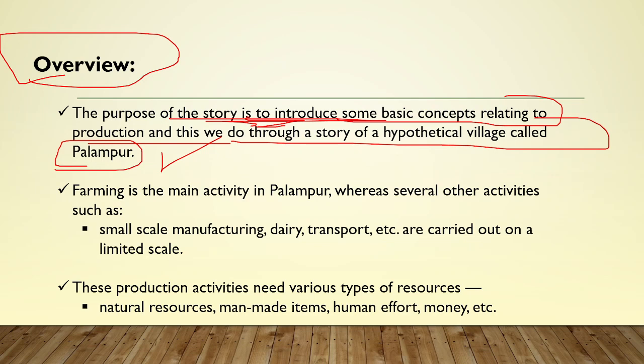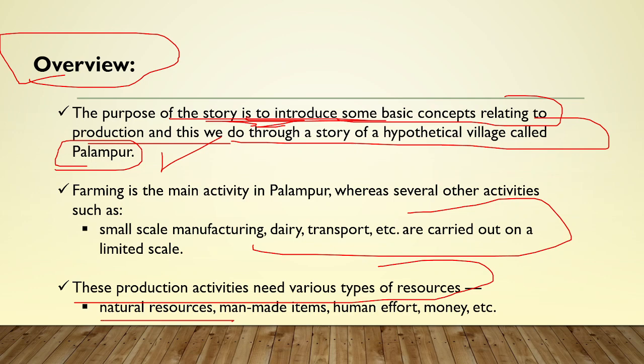And apart from it, we also have some small scale manufacturing, we have dairies, we have transport as well. Now, these production activities need various types of resources, that is natural resources, man-made items, human efforts, money, etc. And for that we need production, and this is the basic essence of it.